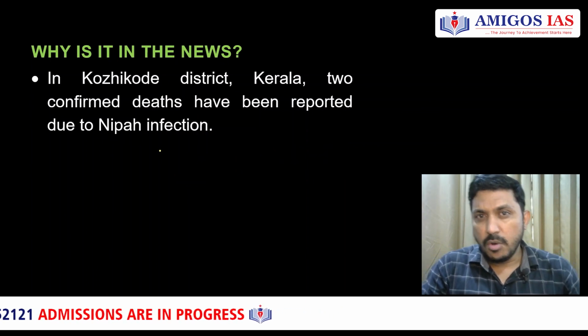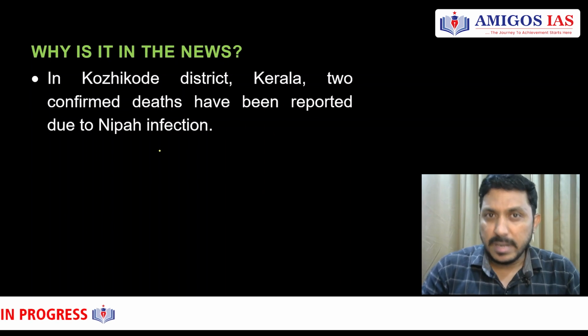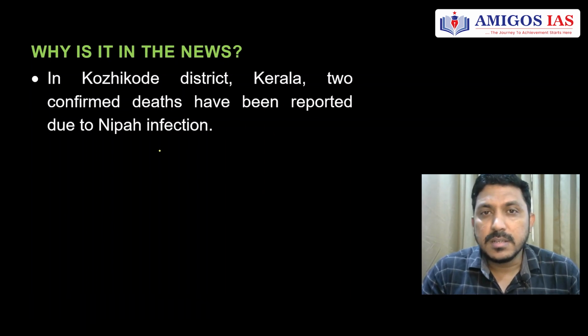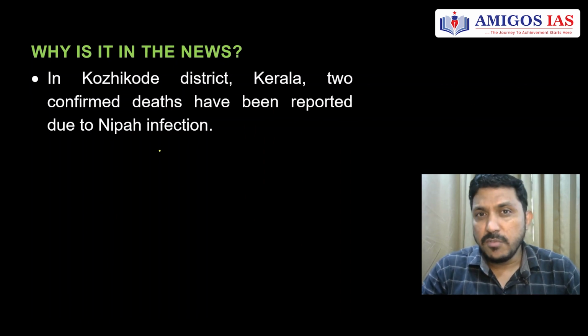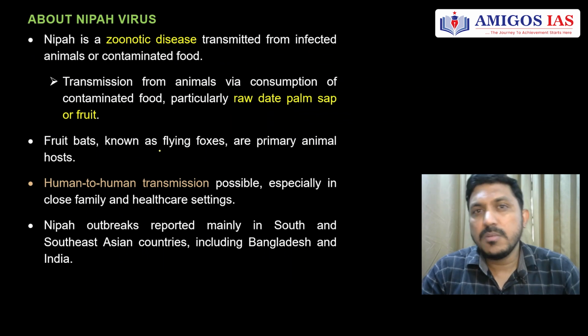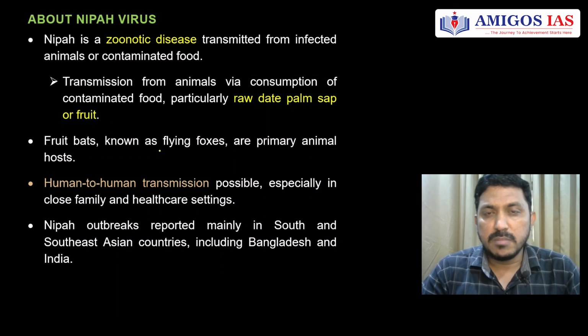Now let us try to understand what this virus is, what is the cause behind this virus, how it spreads, what are the symptoms of this virus, and what type of disease it is. We will also see the way forward at the end of the lecture. As of now, the news is not good. Three more people have been infected with the virus, and isolation has been done for thousands of people. Schools have also been shut.